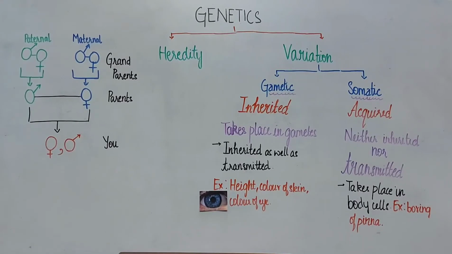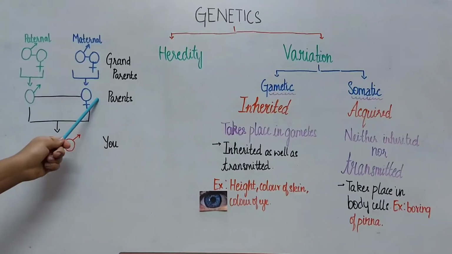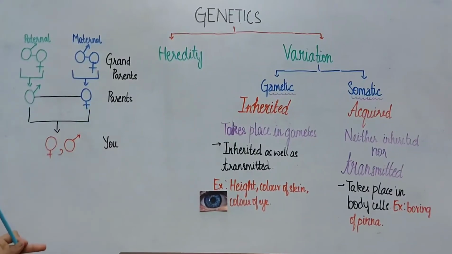Let us say, for example, that your paternal grandparents have blue eyes and your maternal grandparents also have blue eyes. So as a result, your parents, that is your father and your mother, will have blue eyes, and so you and your sibling will also have blue eyes. Gametic variation takes place in gametes.